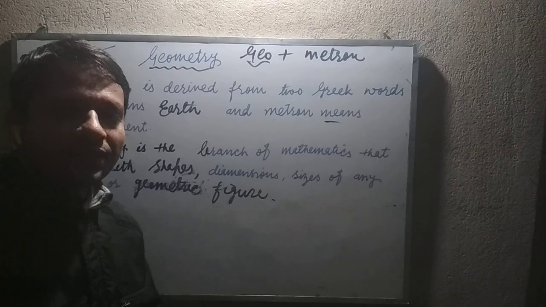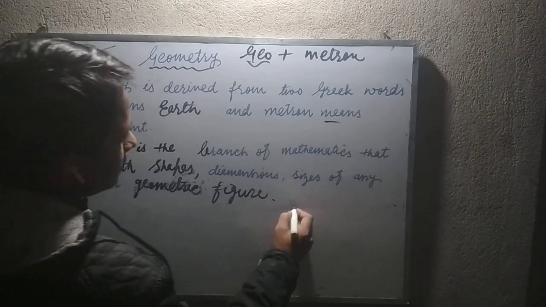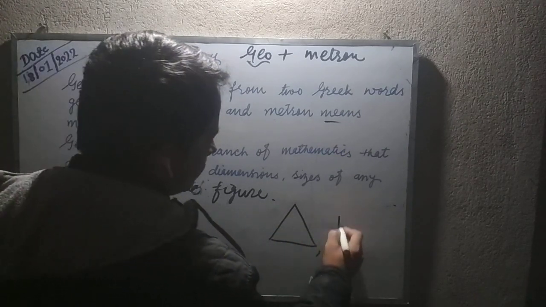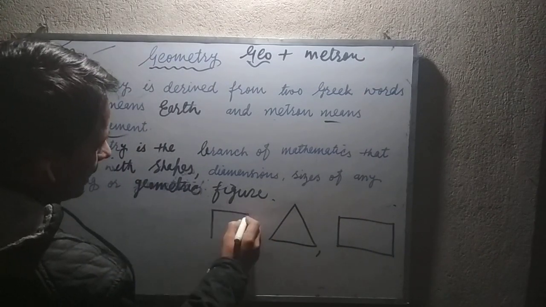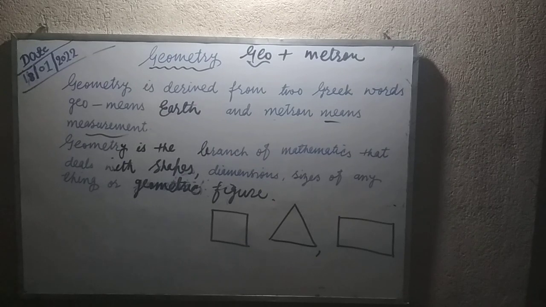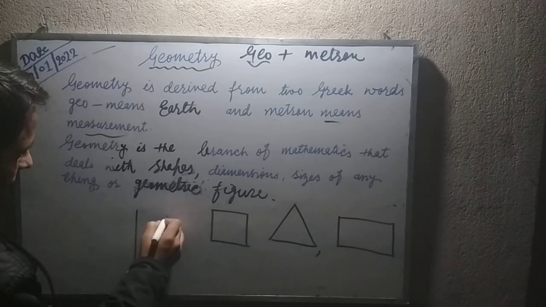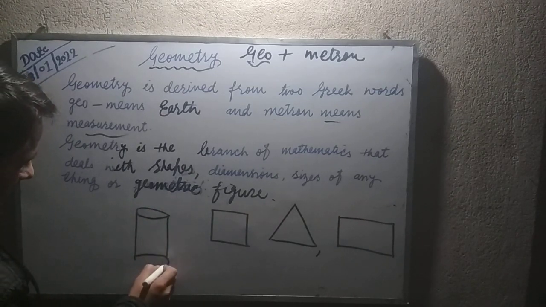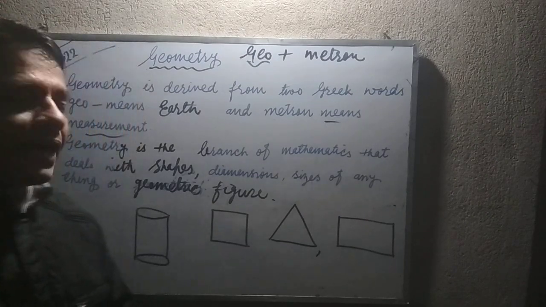So what about the measurement of earth, friends? We can measure the area of a triangle, area of a rectangle, area of a square, area of a quadrilateral, rhombus, area of three-dimensional shapes like the curved surface area of a cylinder, the total surface area of a cylinder, and so forth.